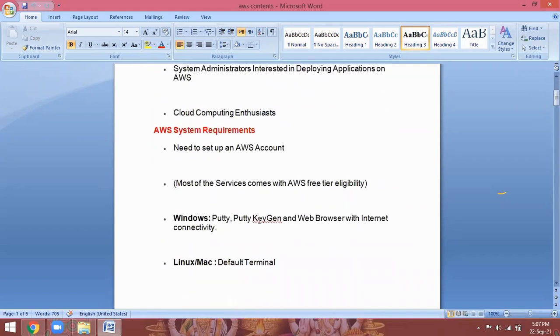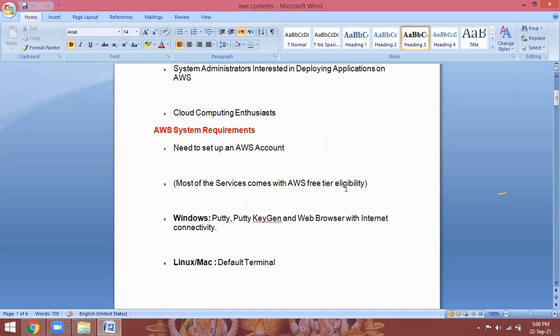So system requirements you need: no need to set up any further requirements in your system. You just need to create an AWS account. You need one internet connection. Most of the services come with AWS free tier eligible only. So whatever we are going to practice, most of the services come with free tier only, no need to pay any charges.